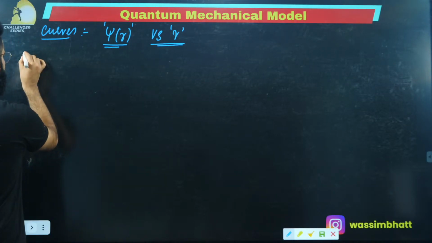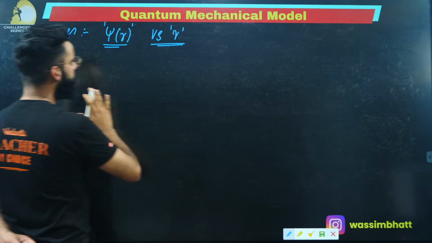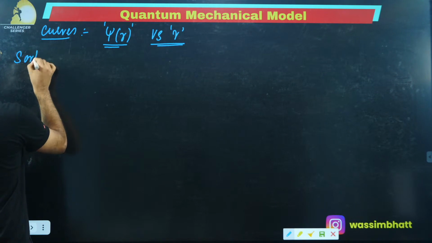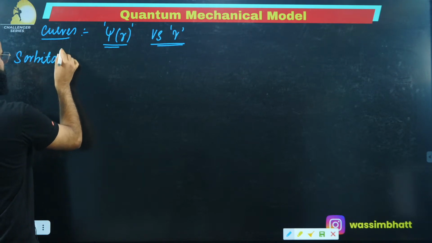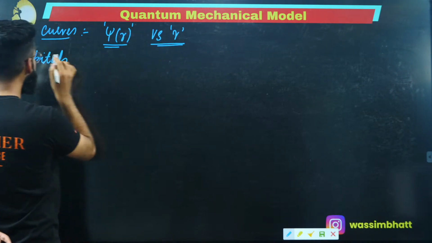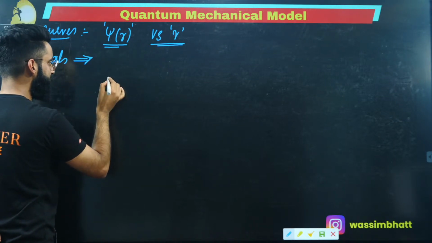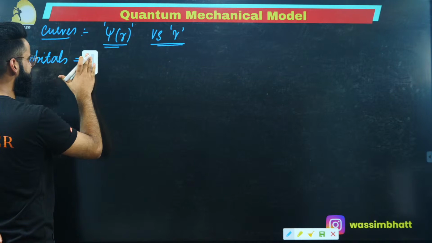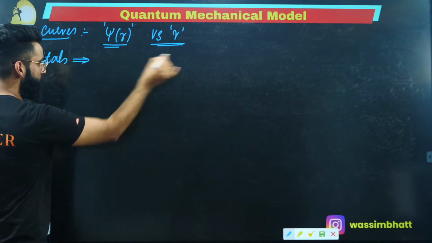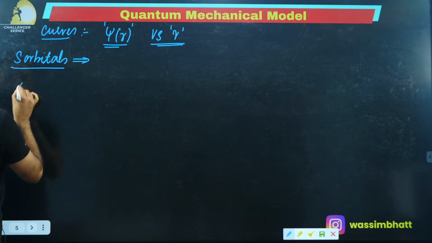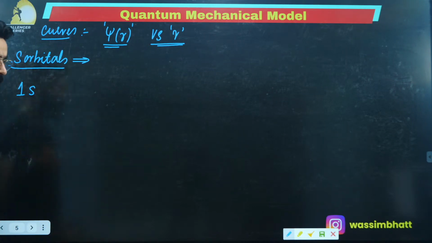Let's say I'm starting with 1s. First of all, I'll be starting with your s orbitals, and this is something I want you to remember. Psi versus r curves for s orbitals do not start from the origin. Let me show it to you first, then I'll write the statement. I'm keeping some space here to write the statement. For example, I'm talking about the 1s orbital.